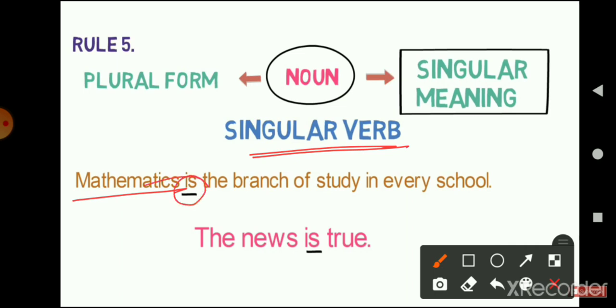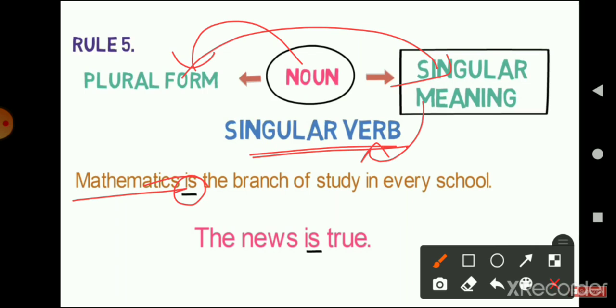So this is what rule number 5 says, that if we are using a noun which is plural in number or in form, but the meaning of that particular noun is singular, then the verb that we are going to use should also be in singular form.